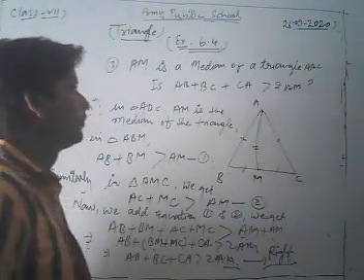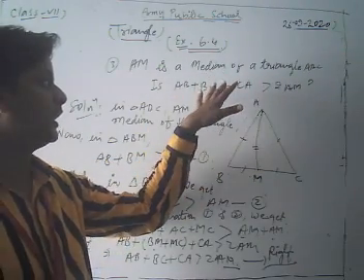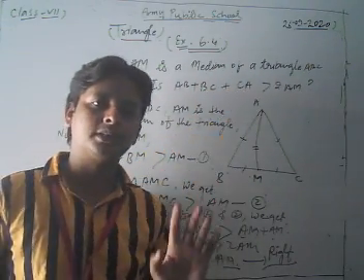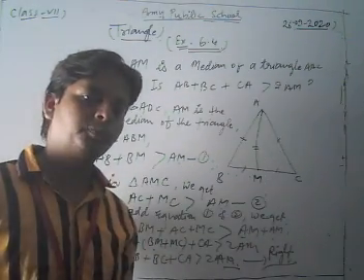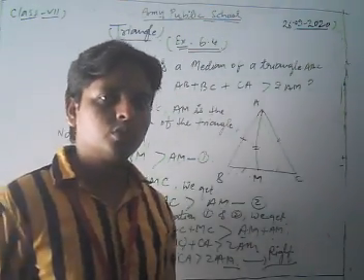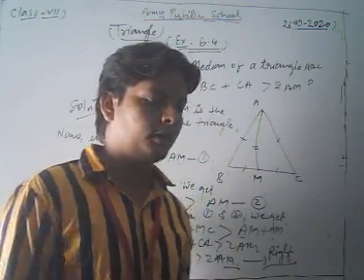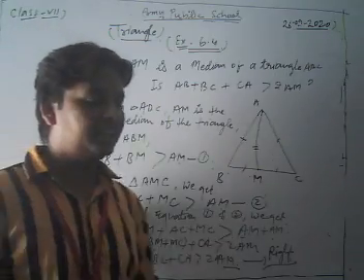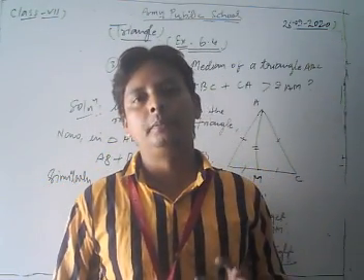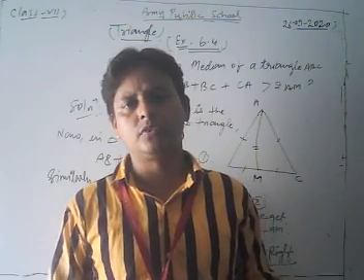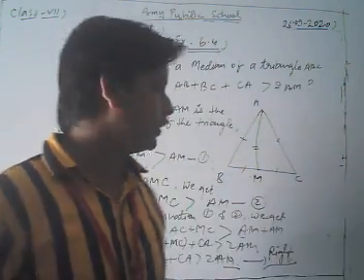In that question we had to check whether AB plus BC plus CA is greater than 2 times AM. After solving, we get that AB plus BC plus CA is greater than 2 AM. So this is the right relation. Thus, dear students, in this way you can solve all the remaining questions of exercise 6.4 based on these very easy and conceptual properties of the triangle.